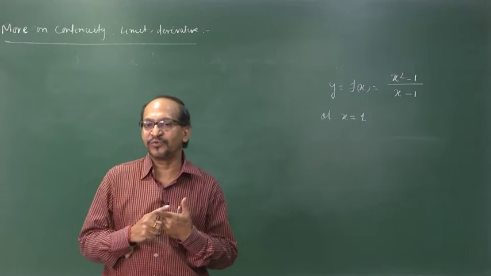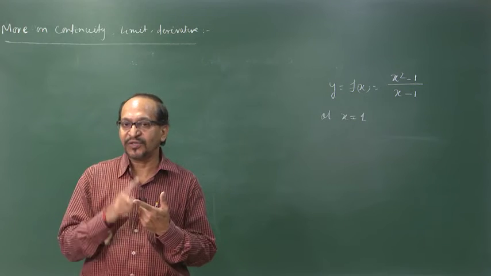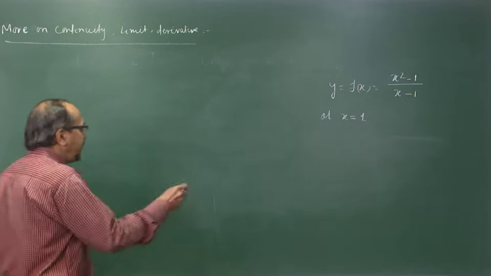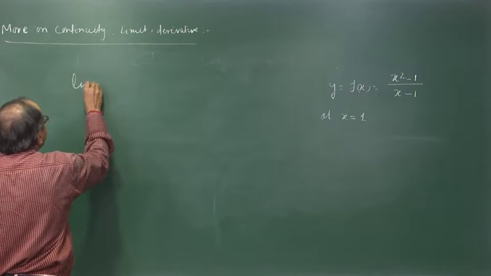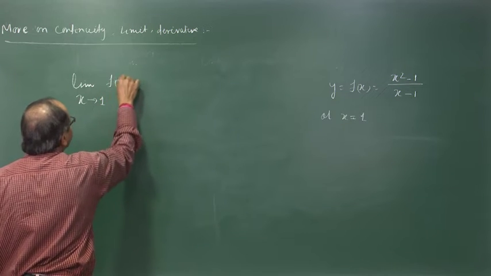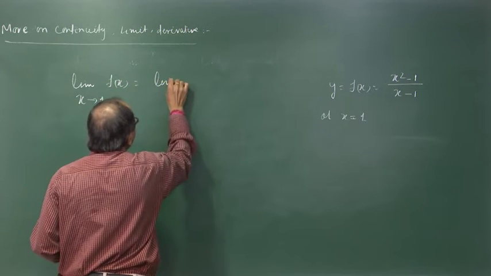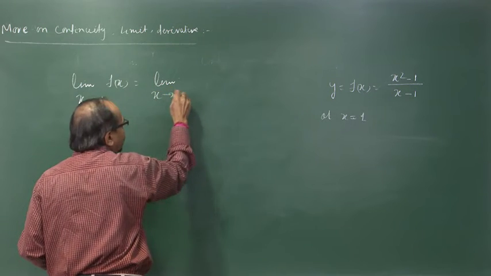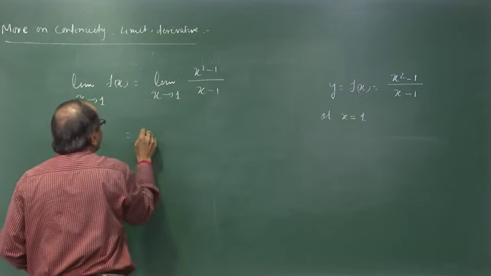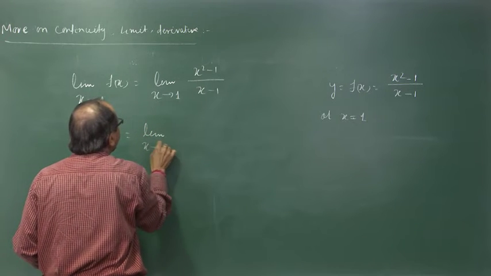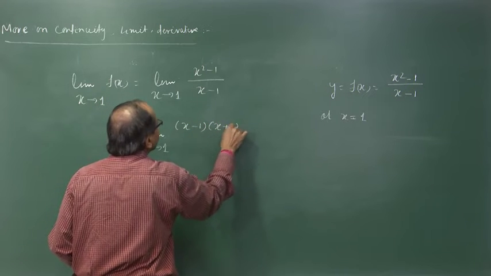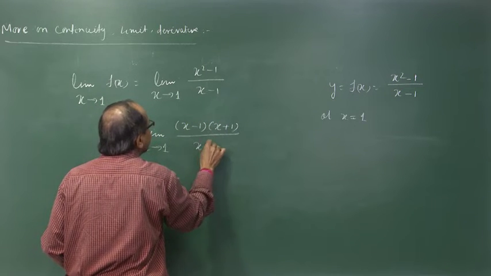So, when x tends to 1, obviously as x is not equal to 1, x minus 1 is not 0. So, in that case the limit as x tends to 1 of f of x is equal to the limit as x tends to 1 of x square minus 1 by x minus 1, we can write it as the limit as x tends to 1 of x minus 1 into x plus 1 by x minus 1.